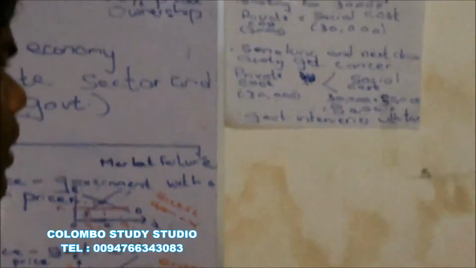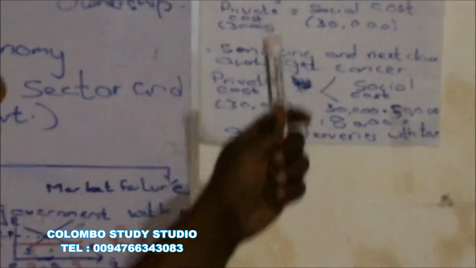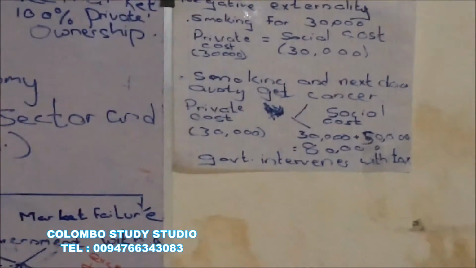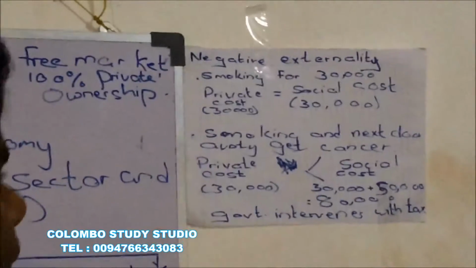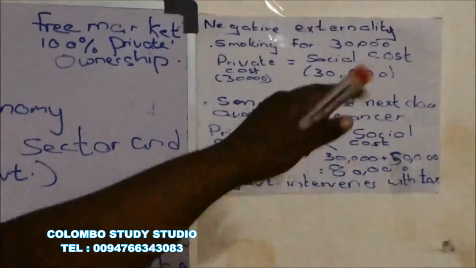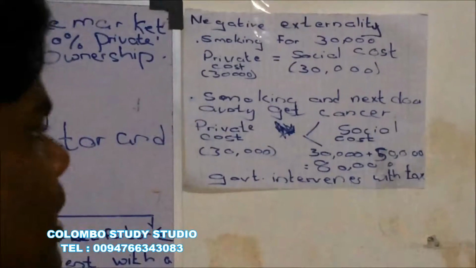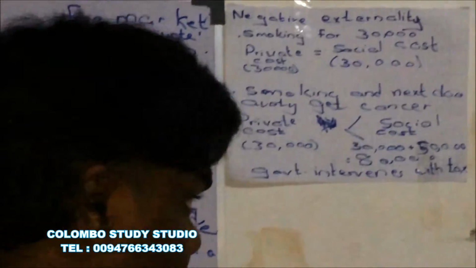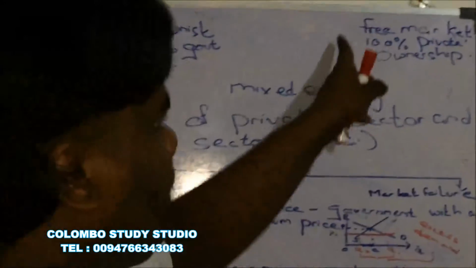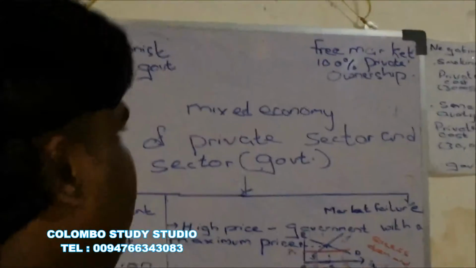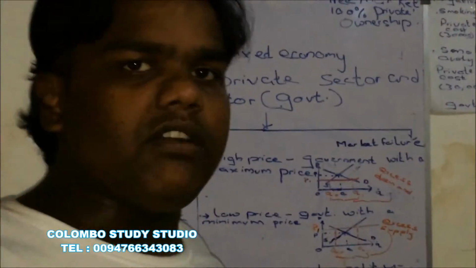Remember, negative externality is when the social cost is higher than the private cost. And how will the government intervene with the negative externality? The government intervenes with a tax. So the free market economy, which was 100% privately owned, will become a mixed economy when the government intervenes.